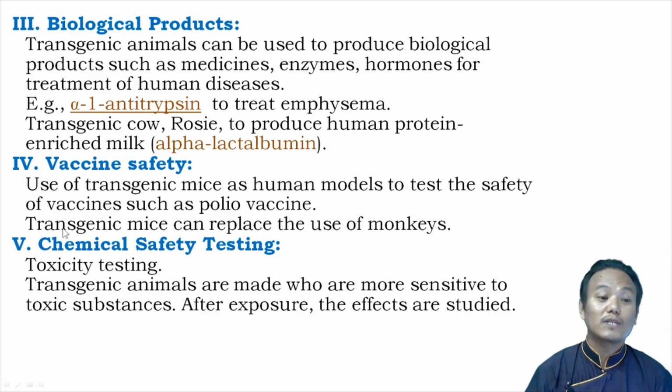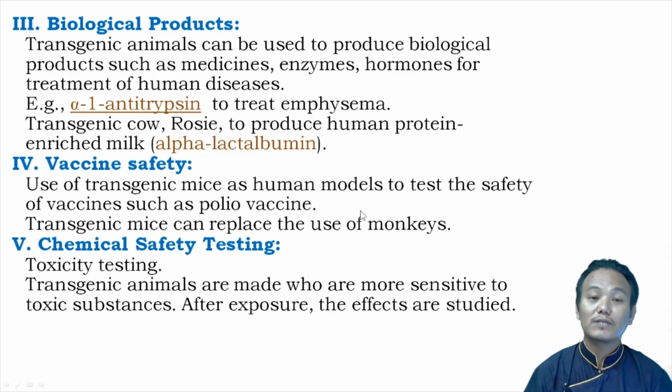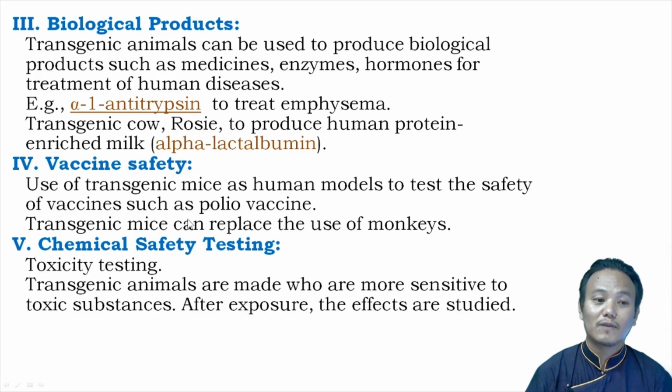Right. So these transgenic mice can replace the use of monkeys. Right. In certain laboratories, they use monkeys such as normal rhesus monkeys, chimpanzees, gorillas for scientific testing. But in such cases, ethical issues from the animal rights groups come up. Right. They cause legal issues. Now, if you use transgenic mice, it causes less legal issues compared to the use of monkeys in vaccine safety testing. Right. So transgenic mice can replace the use of monkeys in vaccine safety testing.